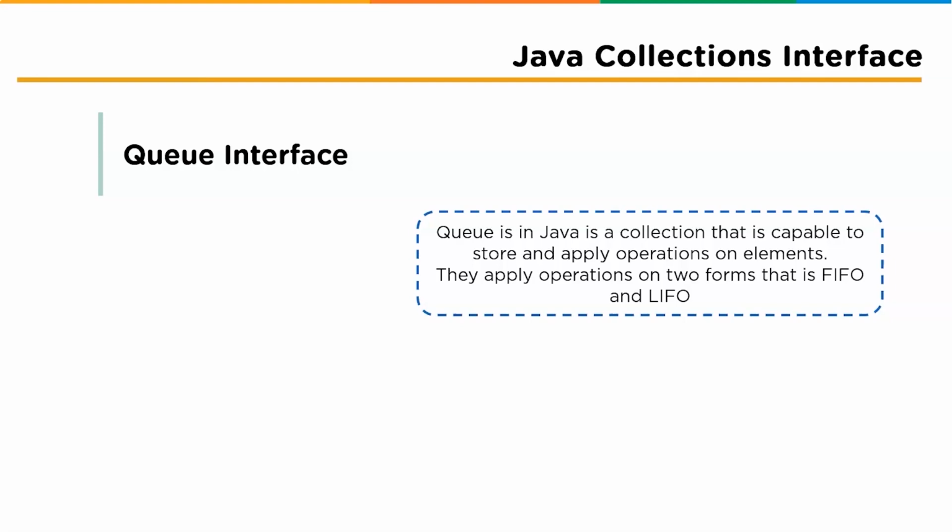Whatever the ordering used, the head of the queue is the element that would be removed by a call to remove or poll. In a first in, first out queue, all new elements are inserted at the tail of the queue. Now for a better understanding, let's go through a practical example.